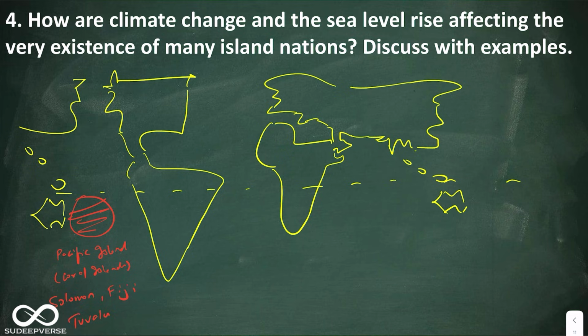Here you can say Caribbean islands: Trinidad and Tobago, Barbados, etc. Then these are the coral islands of Indian Ocean. You can give Lakshadweep, Maldives, and you can also say Mauritius.